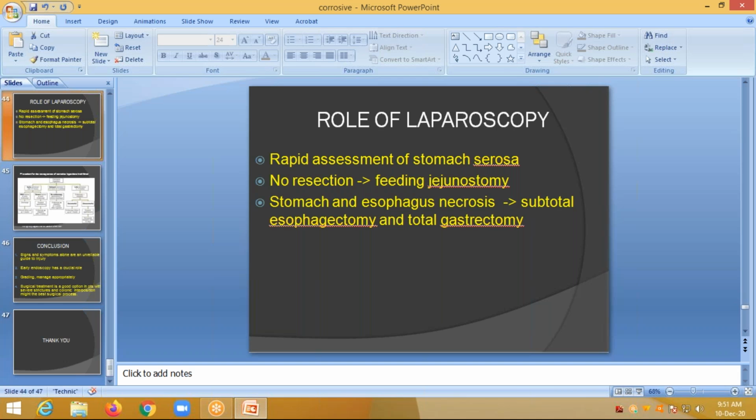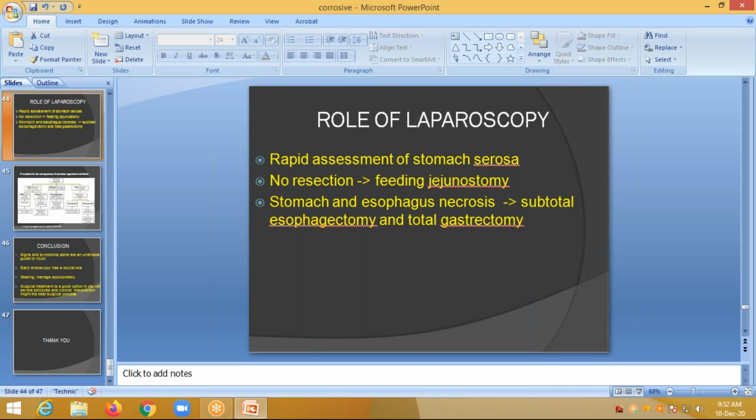So, the role of laparoscopy. Nowadays, each and every surgery is preferred laparoscopically due to its advantages over open surgeries: shorter hospital stay, faster recovery, immediate mobilization of the patient, and several other advantages over open surgery.